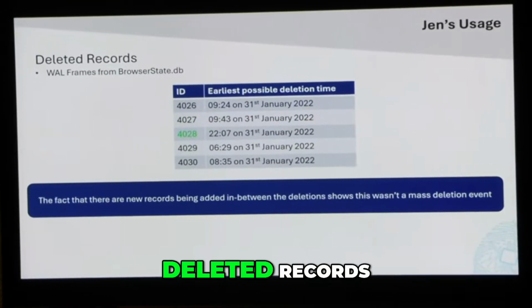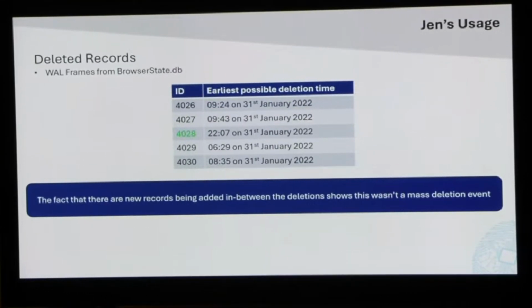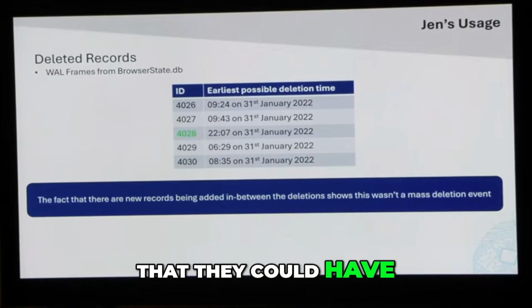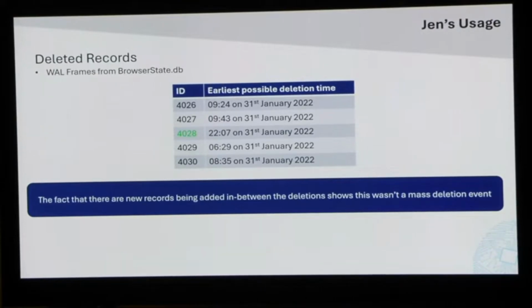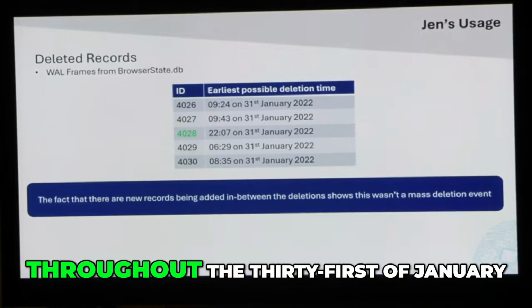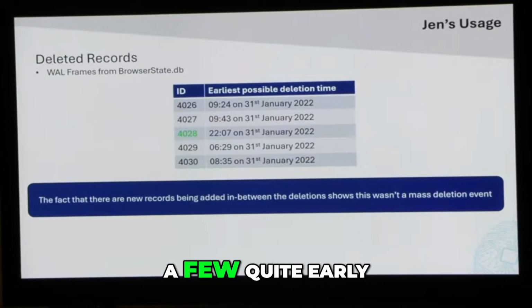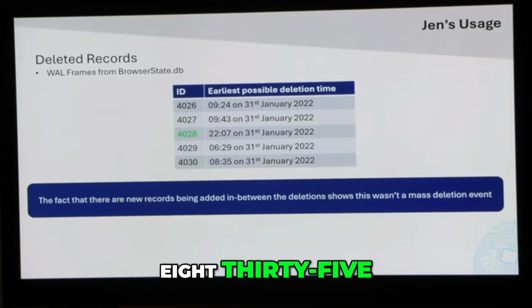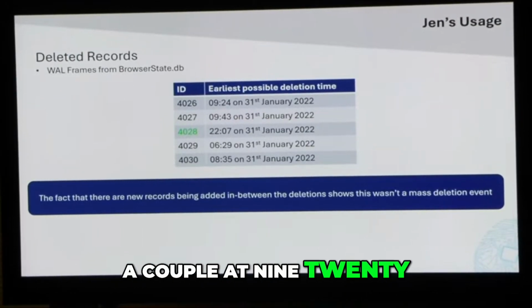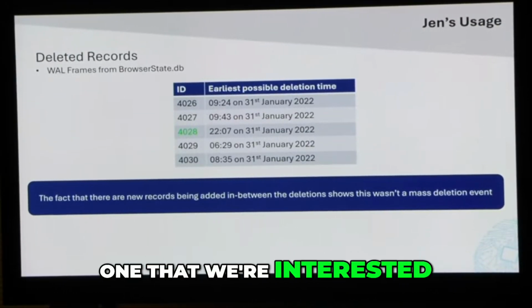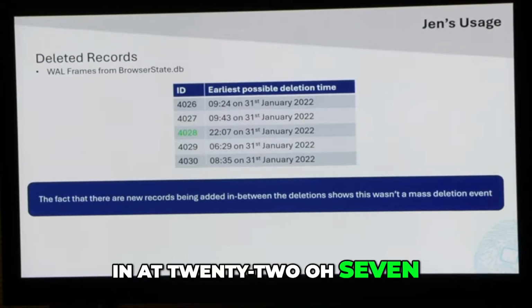Taking all of those deleted records, those 5 deleted records, and the earliest time that they could have possibly been deleted, we see a spread throughout the 31st of January. Like a few quite early on at 6:29 and 8:35, a couple at 9:20, 9:40, and then finally the one that we're interested in at 22:07.